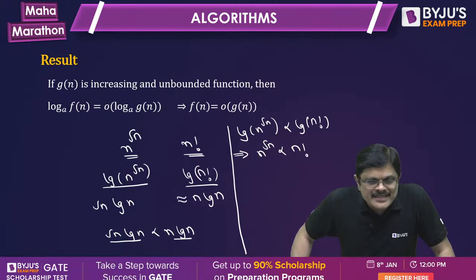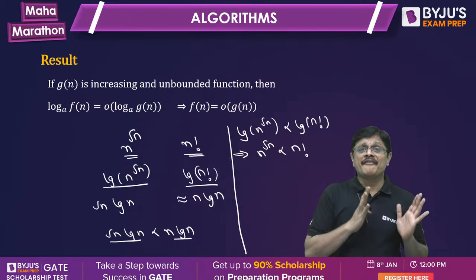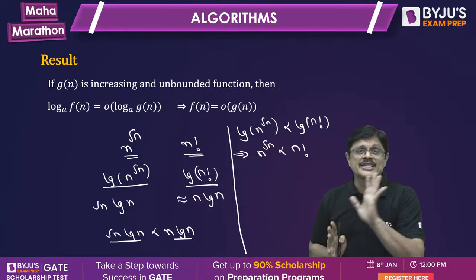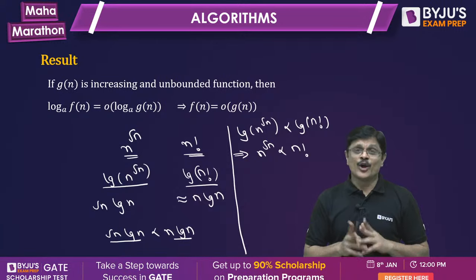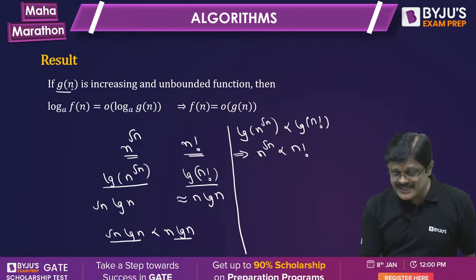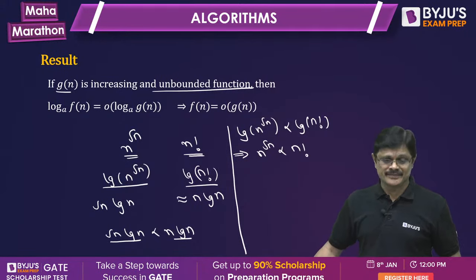Someone asked this, Mr. Prajwal Nijara. So when log fn is asymptotically smaller than log gn, then fn is asymptotically smaller than gn. Not vice versa. The vice versa is not true. And again, it should be an increasing unbounded function. There are some more conditions for that. Please remember that.